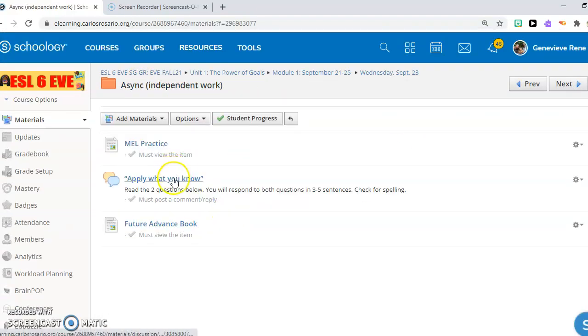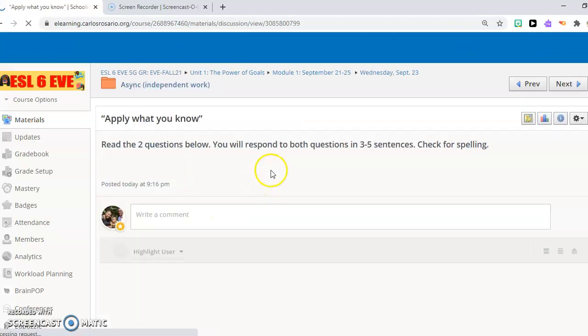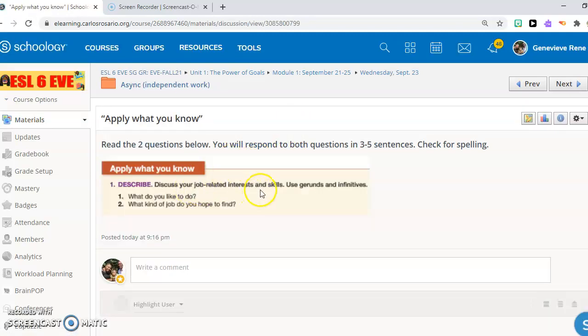And next, you have a discussion post. You are going to read this here, this graphic here, and you're going to respond to both questions in 3 to 5 sentences. Be sure to check for spelling before you post.